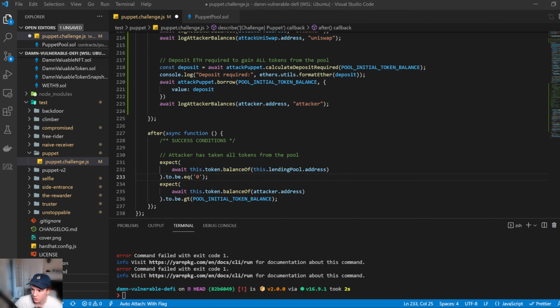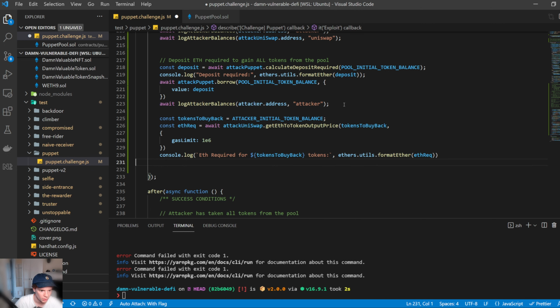The next thing that we want to do is this set of things. What this is going to do is get the buyback amount. So how much for our 1,000 DVT, how much in ETH do we need to pay? The tokens to buy back is the initial balance. We then get the ETH to token output price. So we want to buy back 1,000. How much ETH do we need to pay? Again, I had to increase the gas limit here, and then we can print out how much is required.